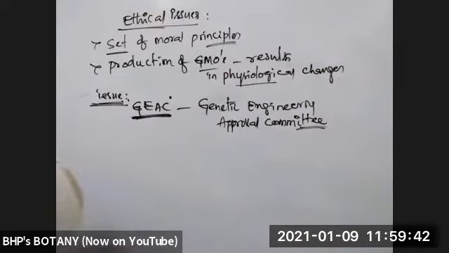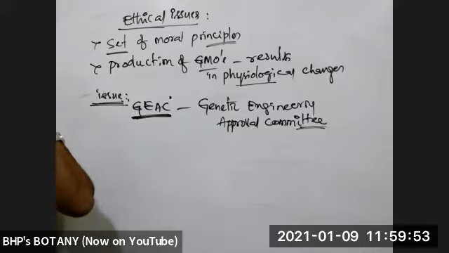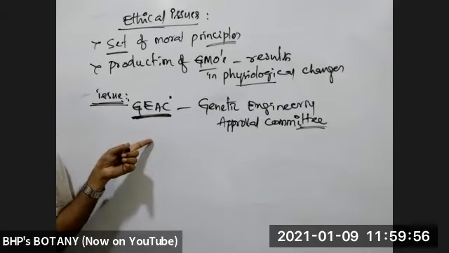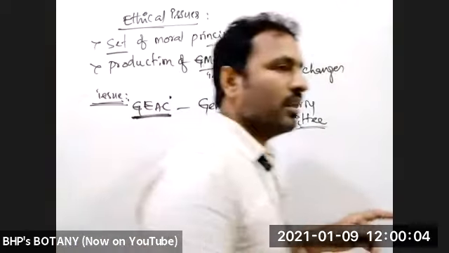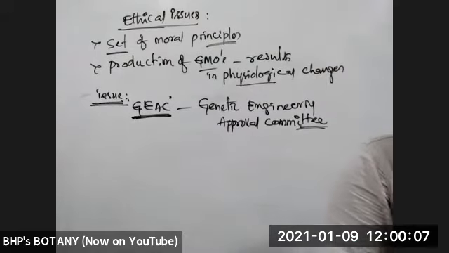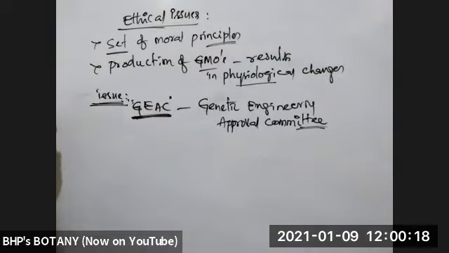DCGI is a committee which allows usage of drugs and chemicals in India, like GEAC. The Drug Controller General of India will allow drugs in the Indian market. If any medicine is released in India, it has to get approval from this committee, DCGI. So that committee, like GEAC, is working for approval of medicines and usage on human beings.